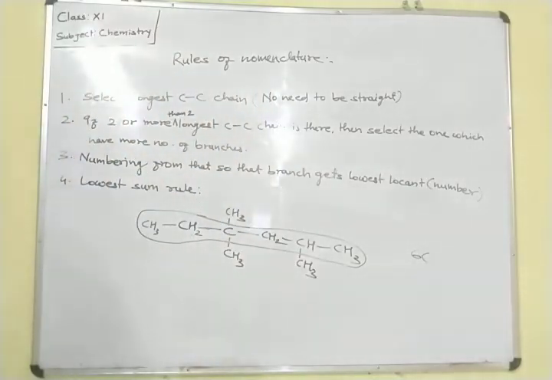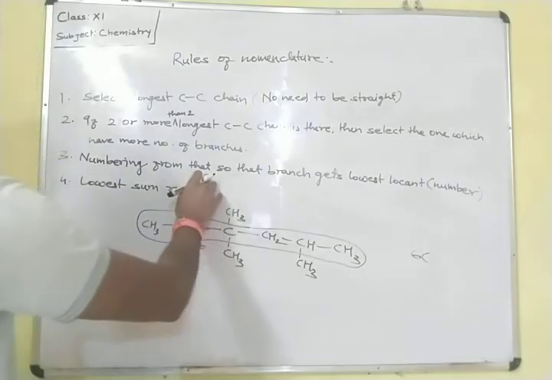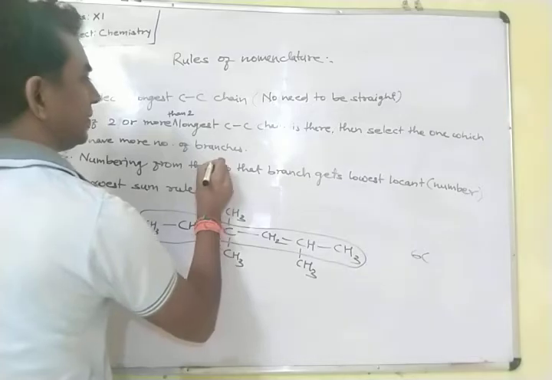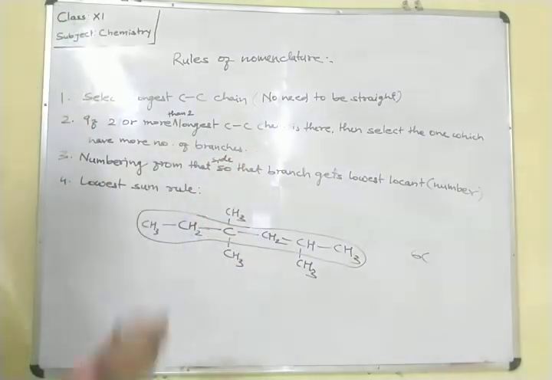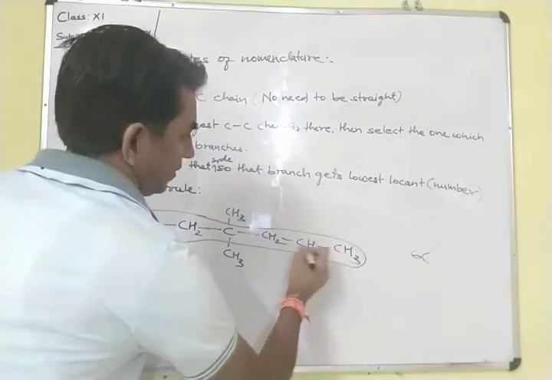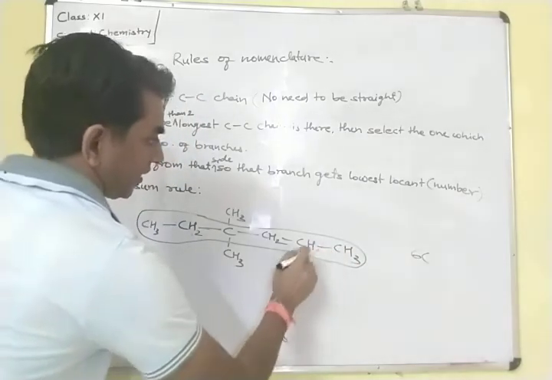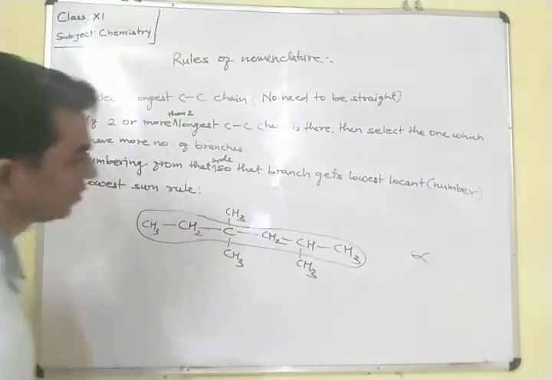Now we have to start the numbering from that side, so that the branch gets the lowest locant. Here it is showing that in the second carbon one methyl group is added.